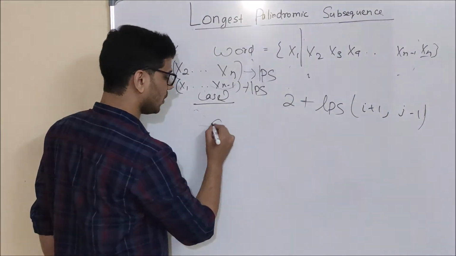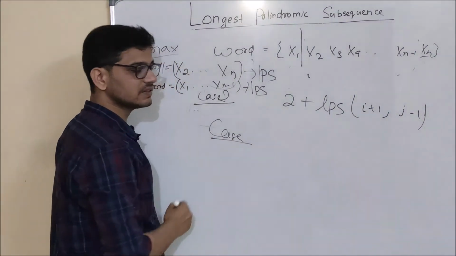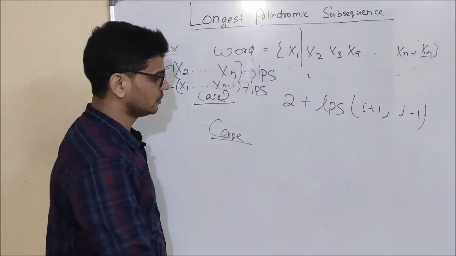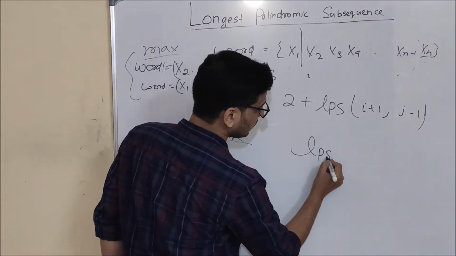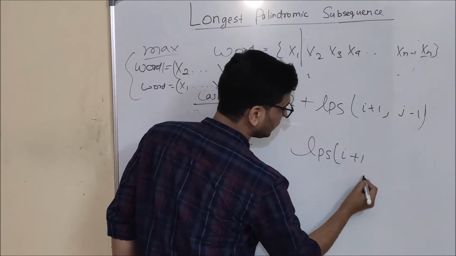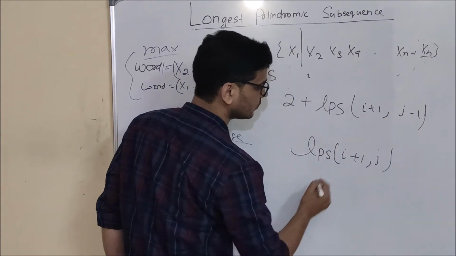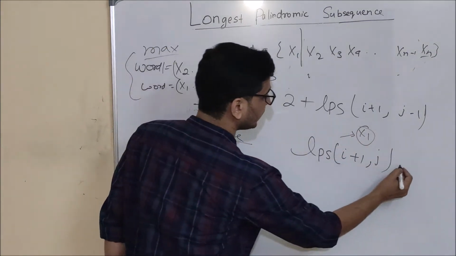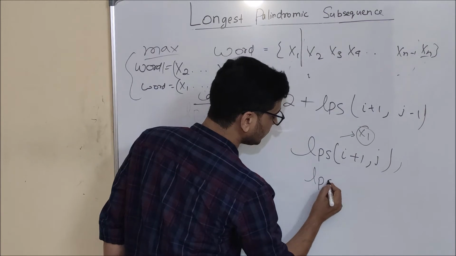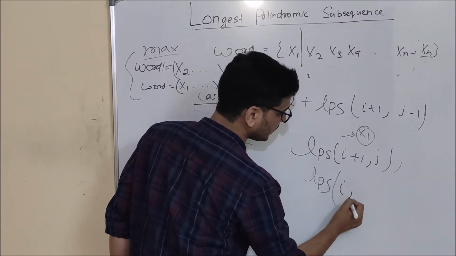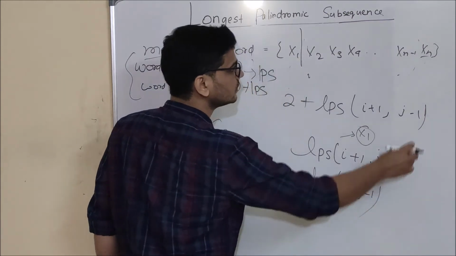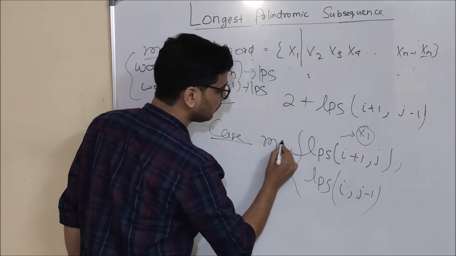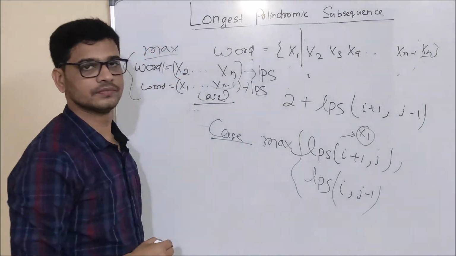So basically our case 2 is, we will match the first and last characters, and if those two characters are not matching, then I will make a call to LPS of i plus 1, j, that is, I am removing x1 from our word, and the second case is, we will make a recursive call to i, j minus 1, that is, I am removing xn, and I will pick the maximum.